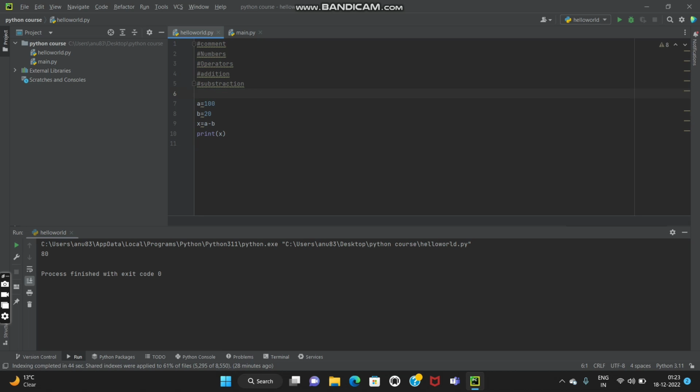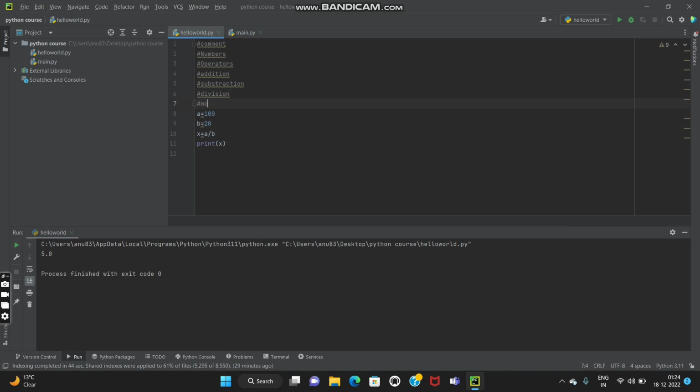Now I'm going to tell you the division sign. In a programming language, we always use the forward slash as the division sign. You can find this on the right side of your keyboard, and when you use it, it divides one value by another value. If I divide this by this, I'll get the result 5.0. So this is the division sign which we use in Python.